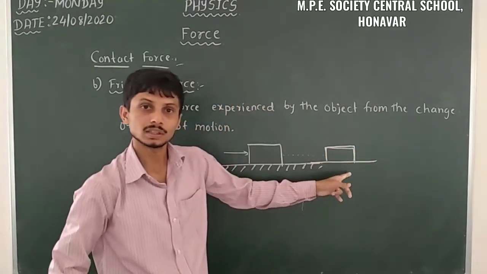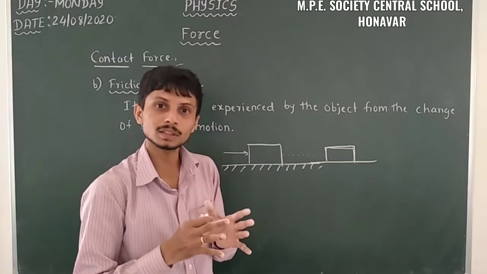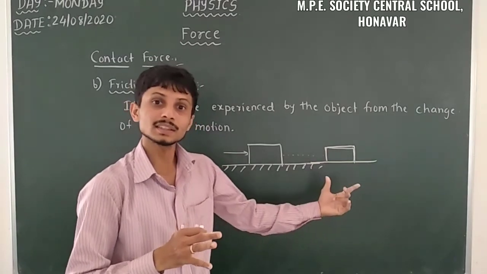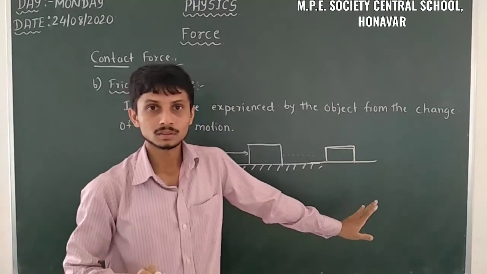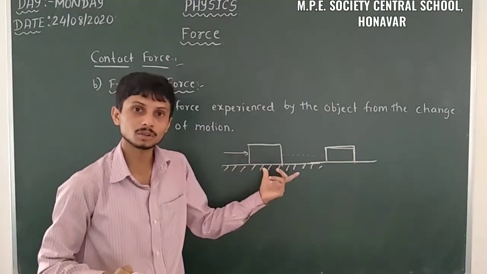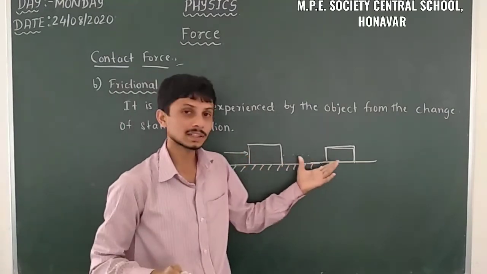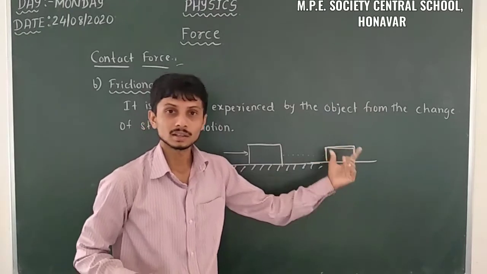That means there is some other force that changes the state of motion of this box. After some time, the moving object comes to rest here.